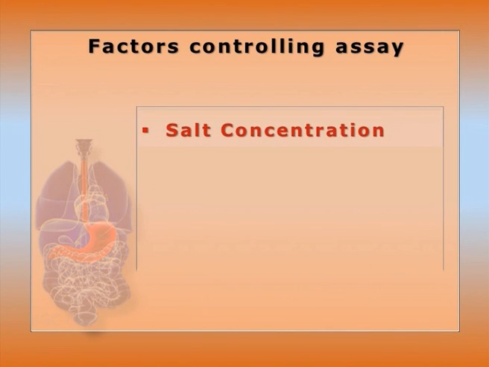Next, factors controlling the assay. Salt concentration. Enzymes are very sensitive to salt because of ionic interactions. Other than halophilic algae, the salt concentration will be 1 to 500 millimolar.